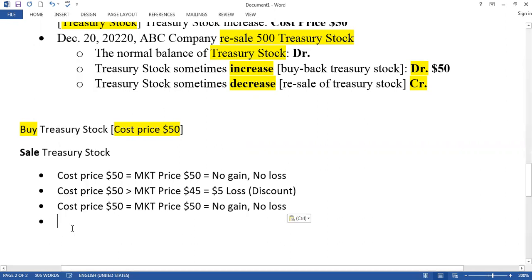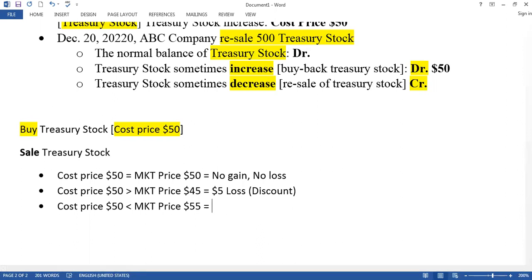Look at another scenario. Cost price is always similar because you already paid this money and you know the cost price. Now, the cost price is lower, but the market price is higher. What is the situation here?